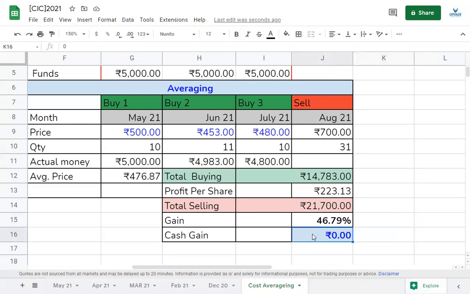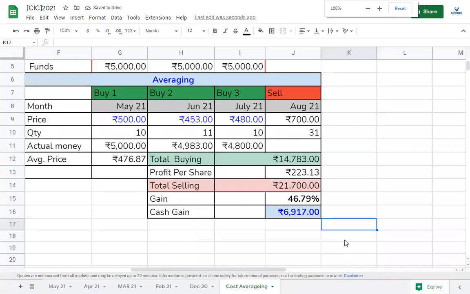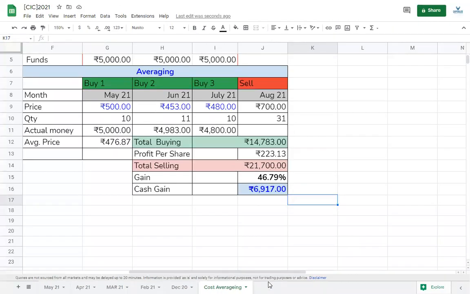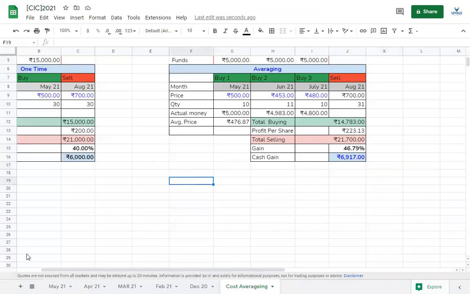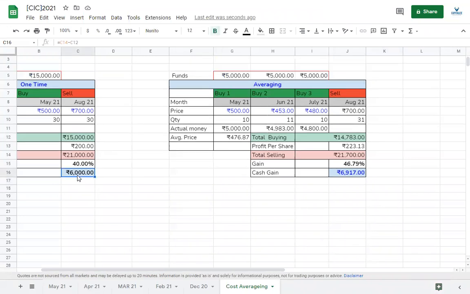And what is the total cash that we earned out of this entire transaction from May to August? Okay, so we sold at 21,700 and you had bought it at 14,783. So that's 6,917.